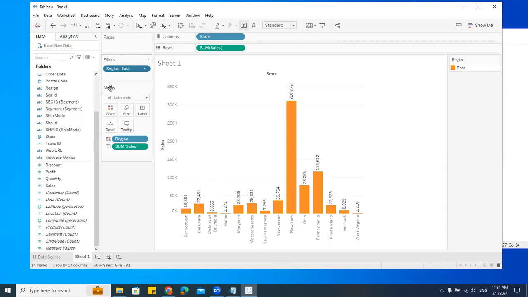And suppose if you want to filter, I just drag and drop here. I have these filters here. I will get the filters here. Done. That's all we can do. What is pages? That I'll tell you later when you want to do some animations, right? Then I can use this pages. That will do later. Done?